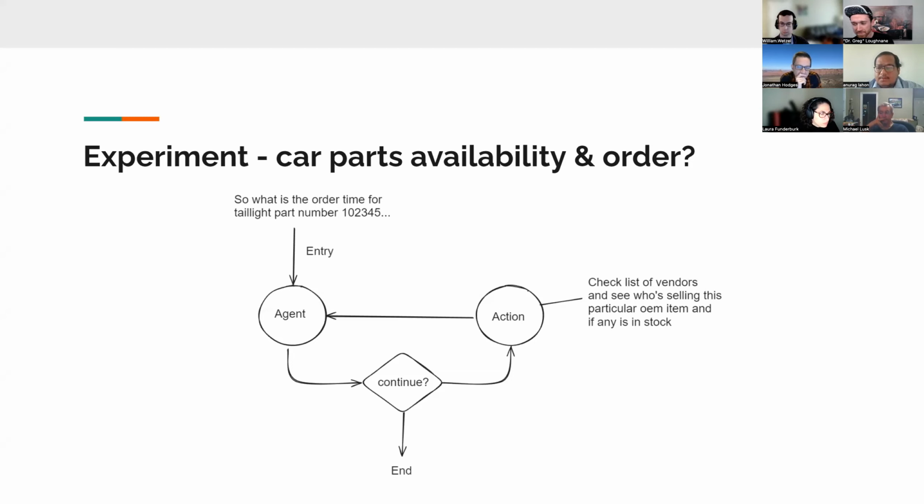And the idea is basically that it should look up and see if there is some taillight available from a particular manufacturer, or should it just end? End could also be if it, for example, found a manufacturer and availability, or simply didn't find anything and just ended. So that's basically the idea for the next part of my project.